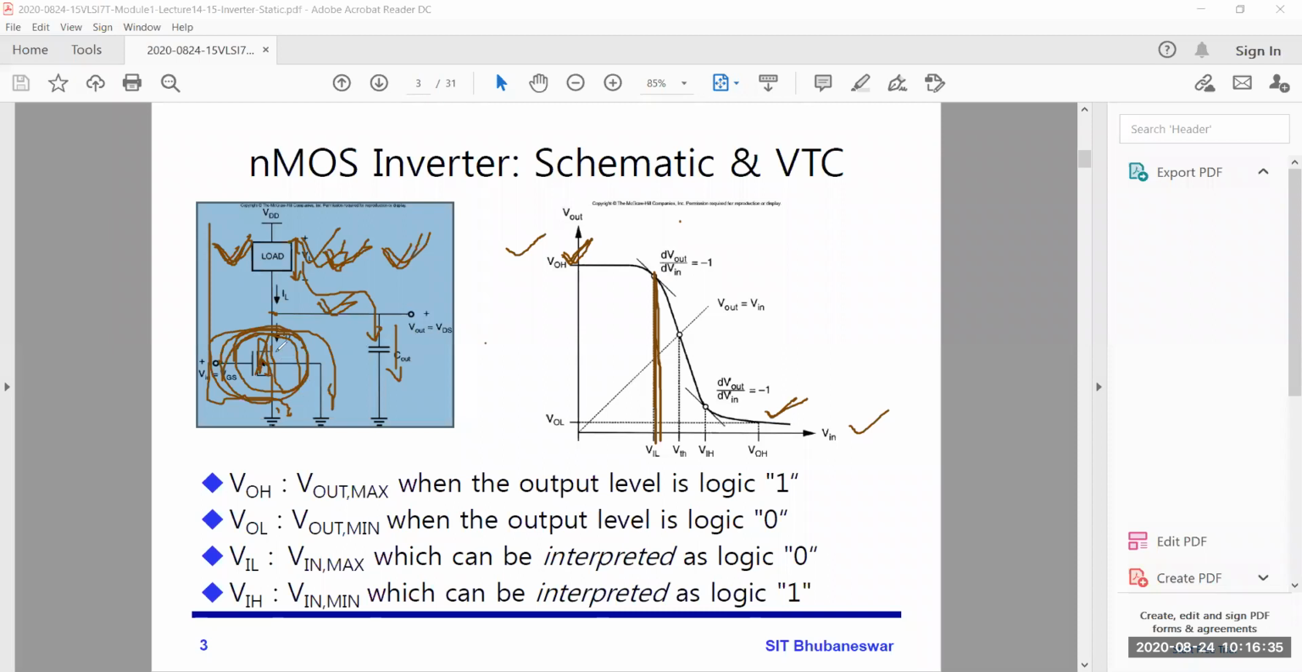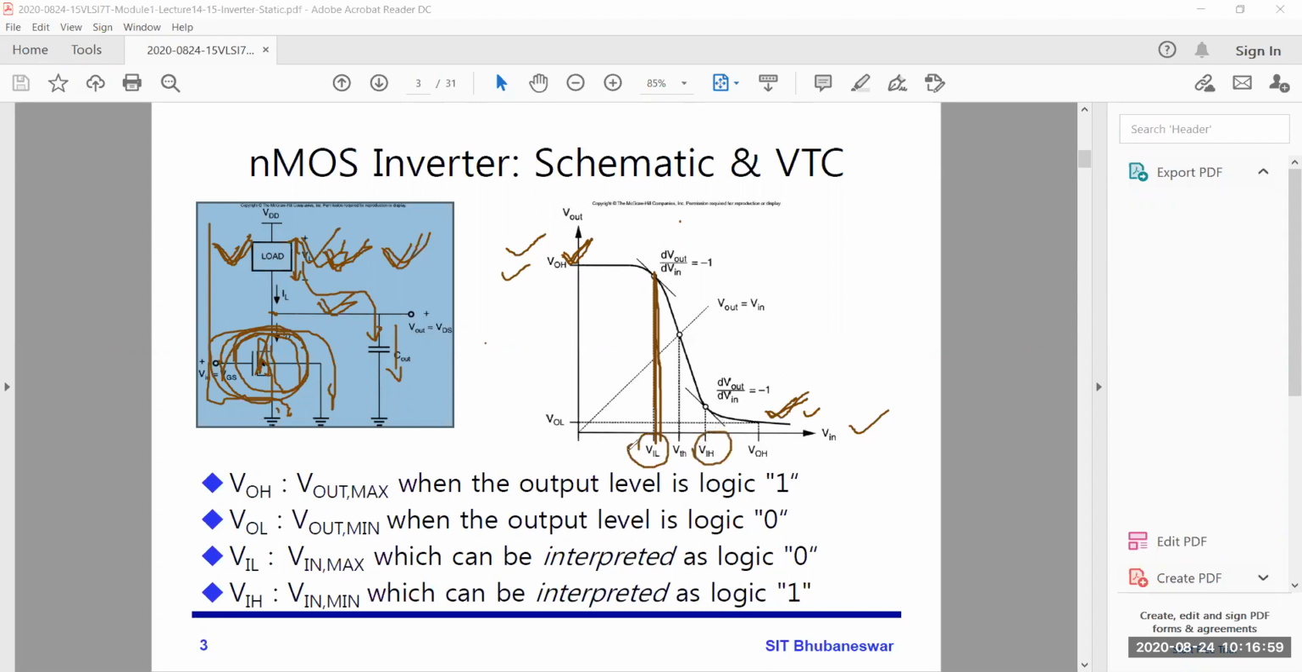again I am saying it's not completely 0 because some voltage will drop between this node and this node, so you will get VOL. Okay, so this is VOH when the transistor is off. When the transistor is completely on, that is VOL. And these 2 points are VIL and VIH.